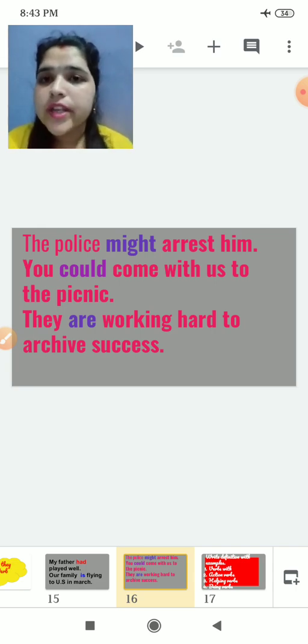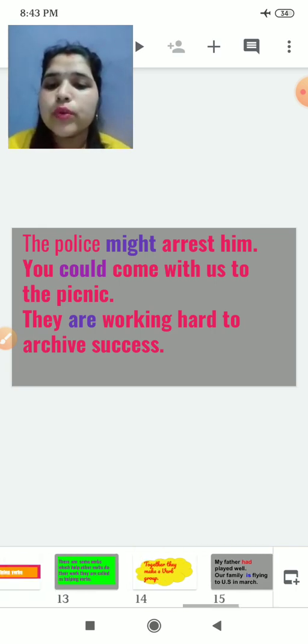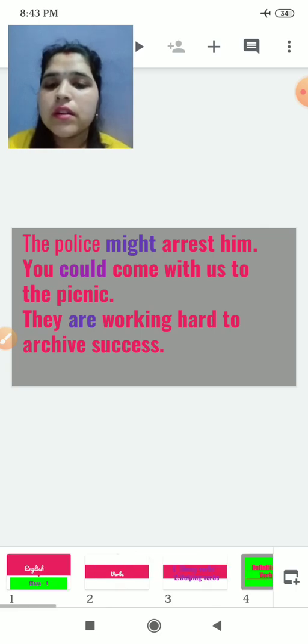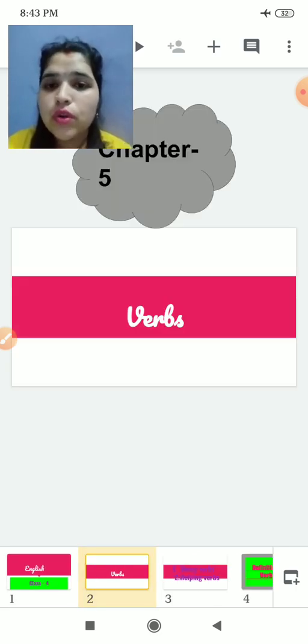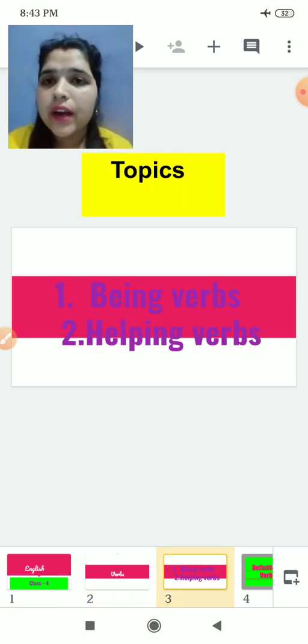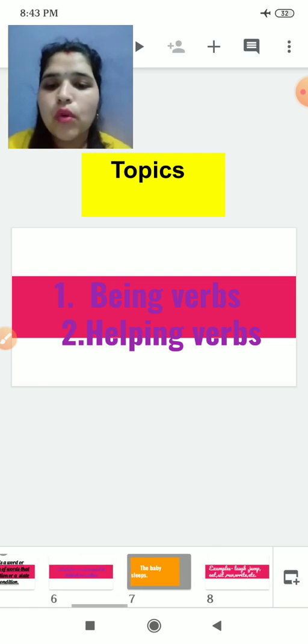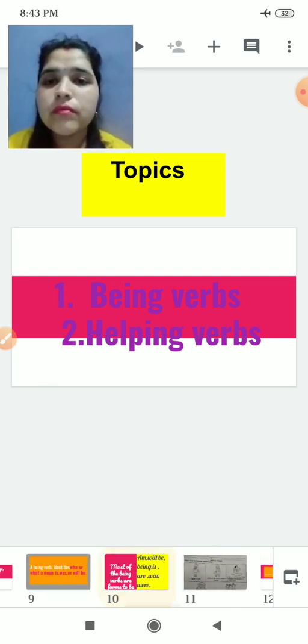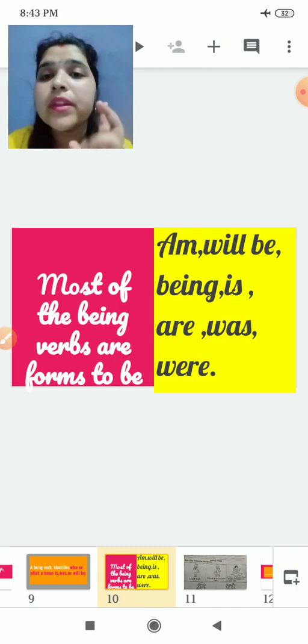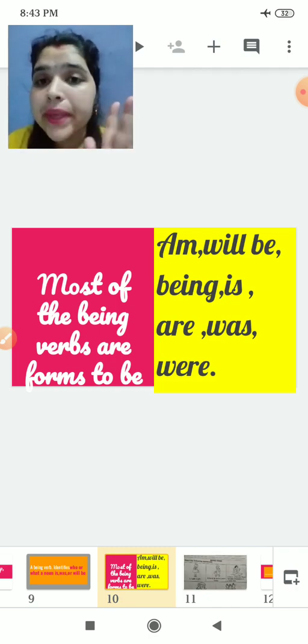Now tell me what we have discussed today. Today we have discussed the definition of verb and different kinds of verbs. From that we have discussed being verbs and helping verbs. First one is being verbs, next one is helping verbs. Being verbs are is, am, are, was, being, will be, were.